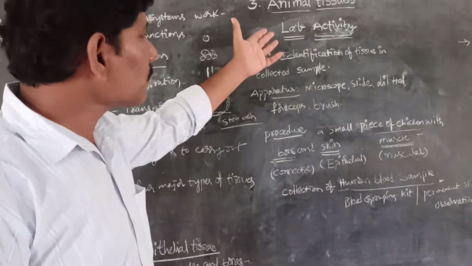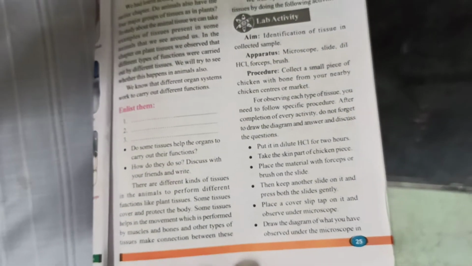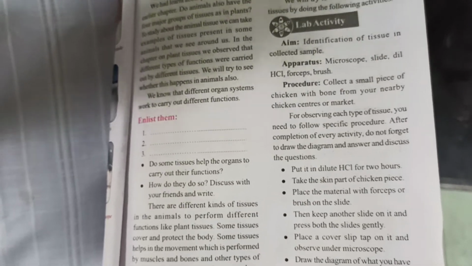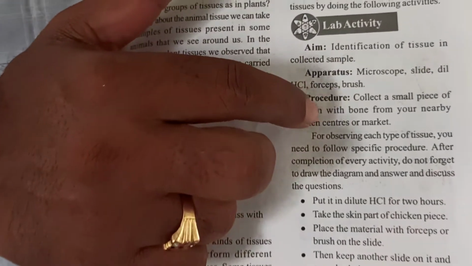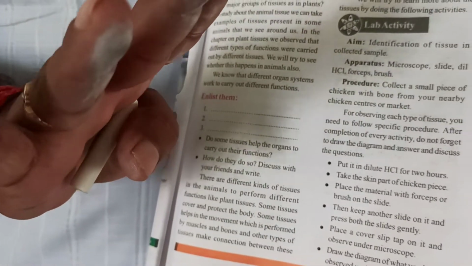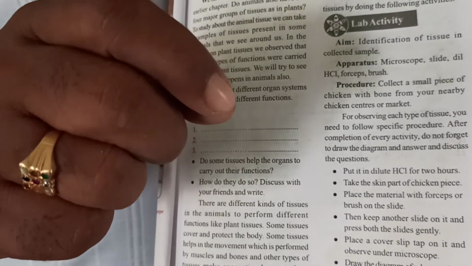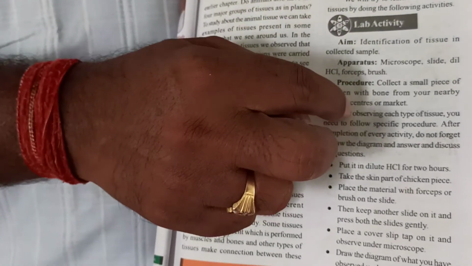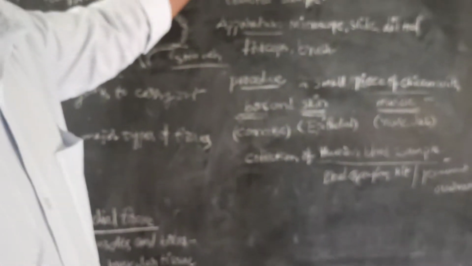So coming to animal tissue, we are having a lab activity. Here we are going to use the same material, but we are doing 4 different kinds of lab activities with the help of only one collected specimen sample. With more or less a similar procedure, with just a slight change in the simple procedure, we are going to perform the different kinds of lab activities.